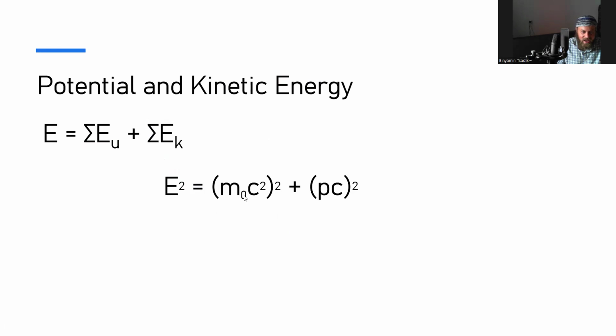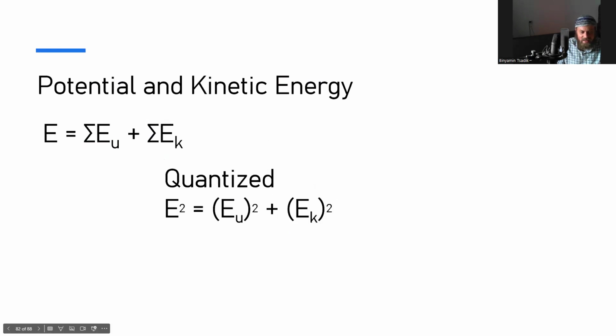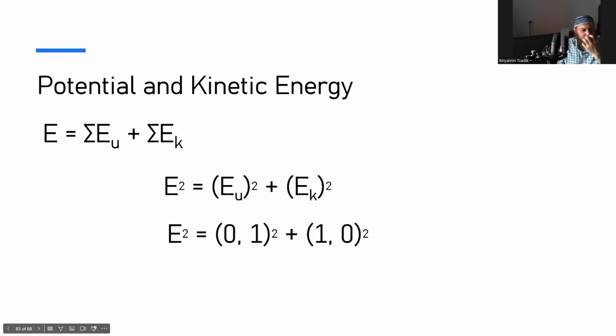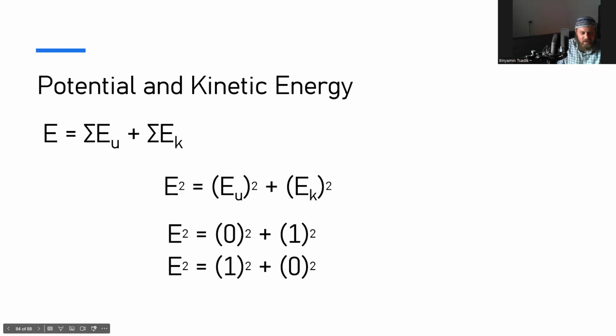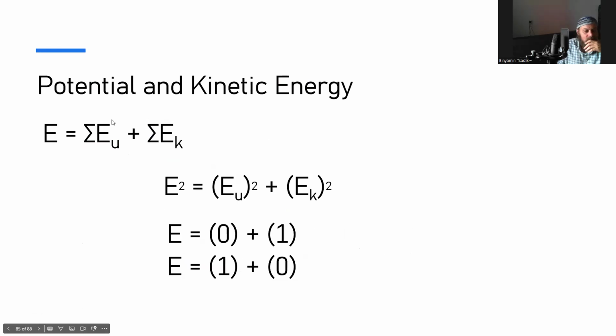We can have something with a rest mass moving. So we can quantize it. And so what happens is if you have 0 and 1 both squared, or 1 and 0 both squared, it looks like simple addition. So really, it looks like a plus, but it could be because this energy is quantized.